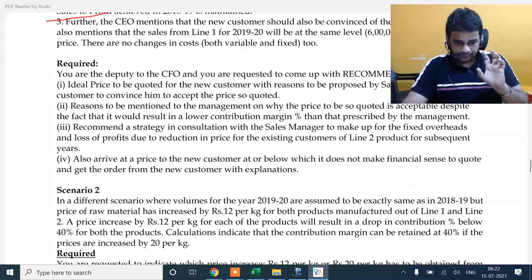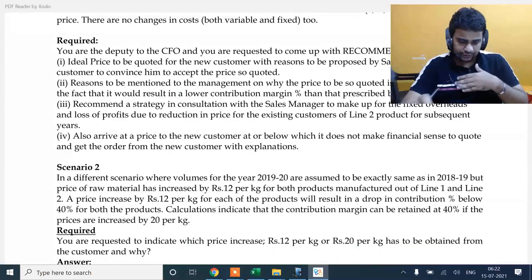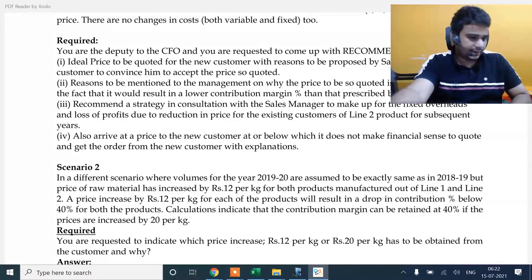Go through the question. There's a scenario too, you just read through it. It's a lengthy question. First read through it.